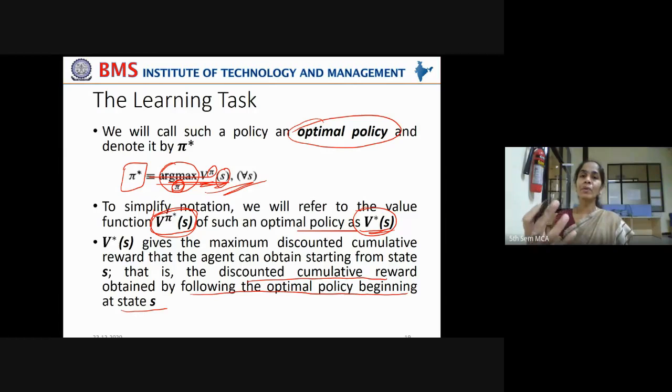Okay, so what would be the discounted cumulative reward if there is a delay in giving the reward? Or what would be the sum of rewards if they are given on time? All these will be put into a linear equation in order to arrive at an optimal control policy.